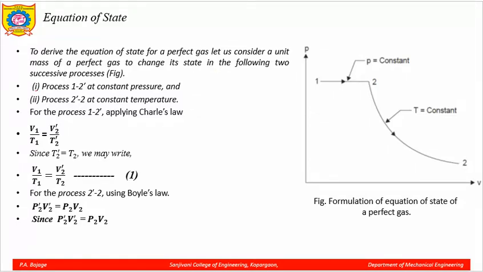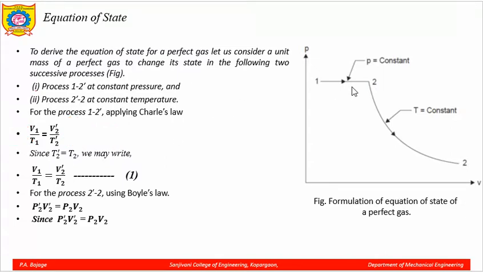These are the two processes mentioned here. For the process 1 to 2 dash, we have to apply the Charles law. By applying the Charles law, we can write V1 upon T1 is equal to V2 dash upon T2 dash.